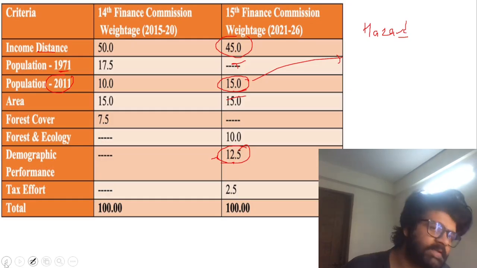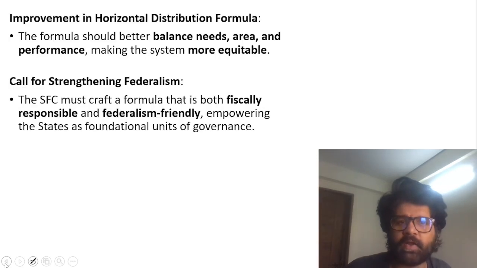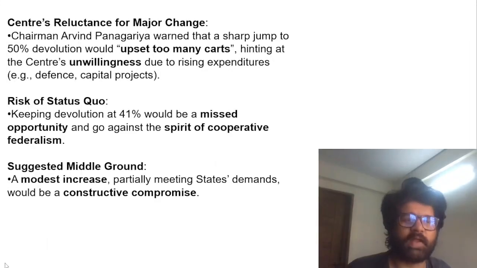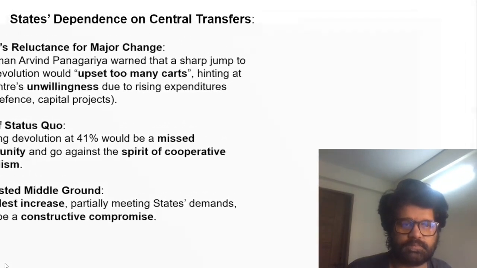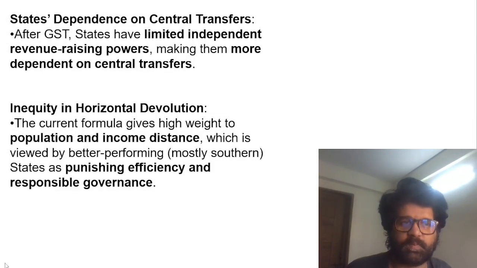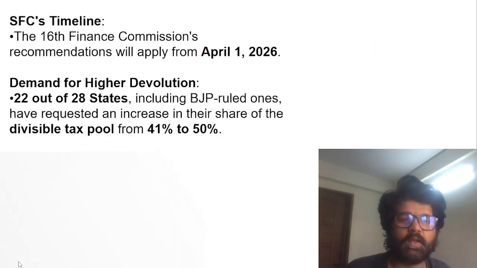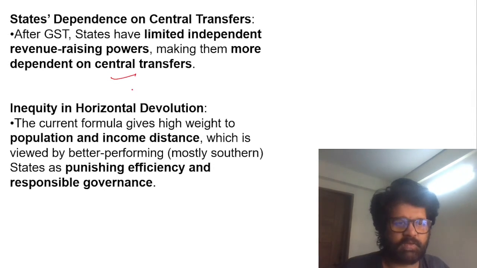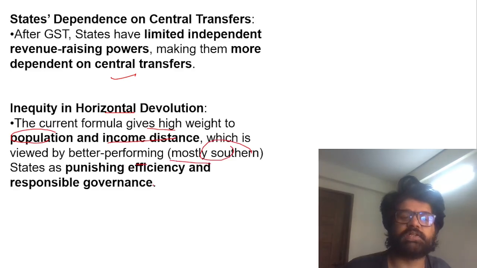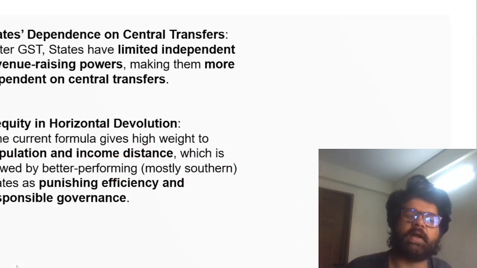So you can see why southern states are not very happy with how financial devolution is done under the Finance Commission, and they want it to be increased to 50%. Not only southern, almost 22 states want it to be increased. Dependence, the GST thing we have discussed, inequity in horizontal devolution. The current formula gives high weightage to population and income distance, which is viewed by better performing, mostly southern, states as punishing efficiency. We have discussed that as well.